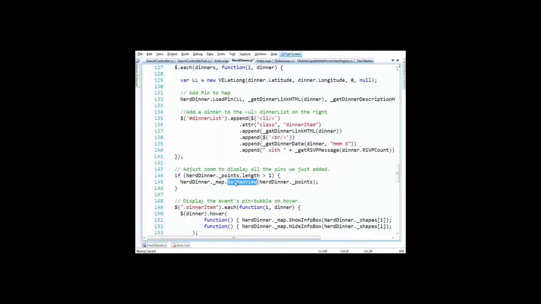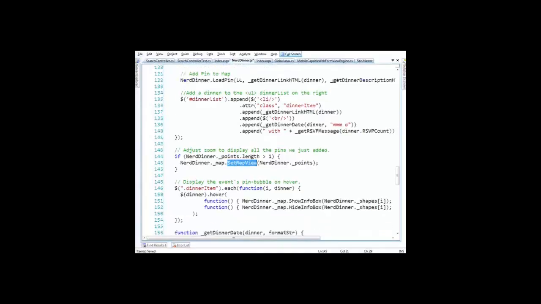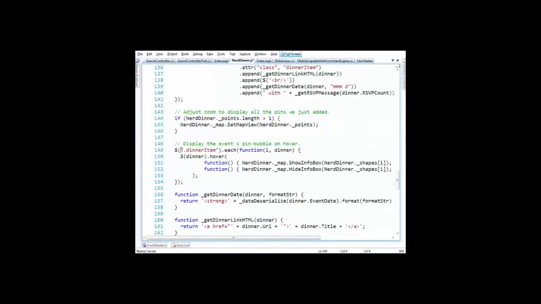And then down at the bottom, this is interesting. This is a jQuery selector, a CSS selector, that says, for all of those things that have the class dinner item, for each of them, go and fire up this hover event. And the hover is kind of a synthetic event that jQuery creates, where they're basically hooking up mouse enter and mouse leave. So what I'm doing here is I'm hooking up all of those items on the right. So when you hover over them, it shows a bubble, the little info box on the map. So you're kind of linking the two. For each of these items on the right, hook up that bubble on the left.